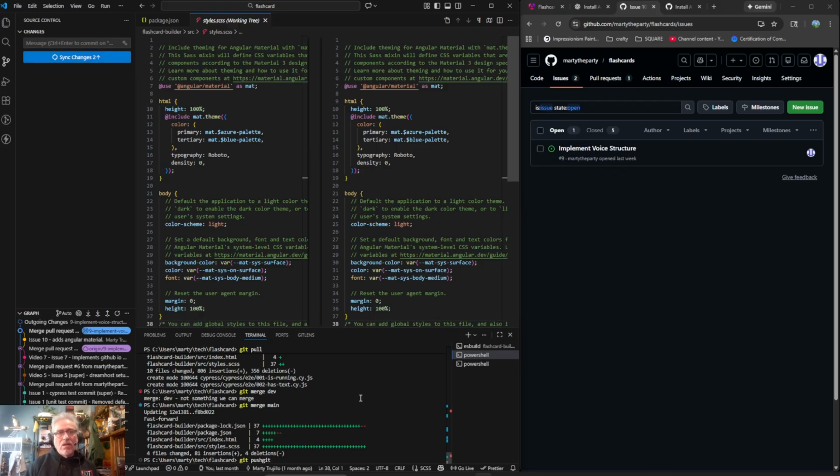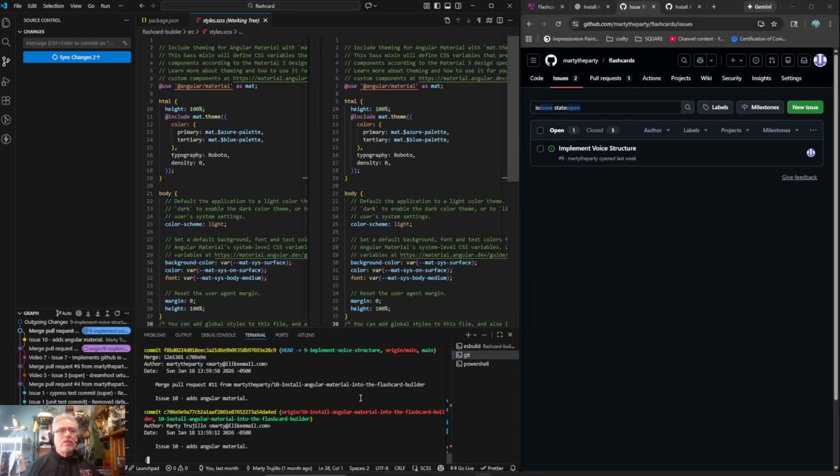So let's say git log. I was hoping we could look at that, but it's kind of weird. We have 2 commits for the exact same thing. I guess this is the commit that went into the branch, the origin 10 branch, and then this is the merge.